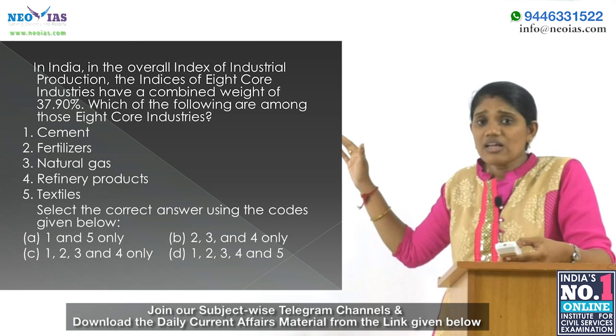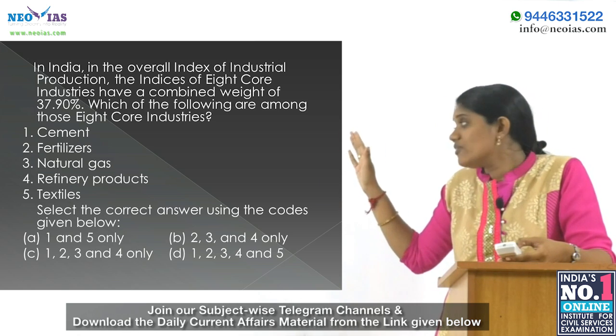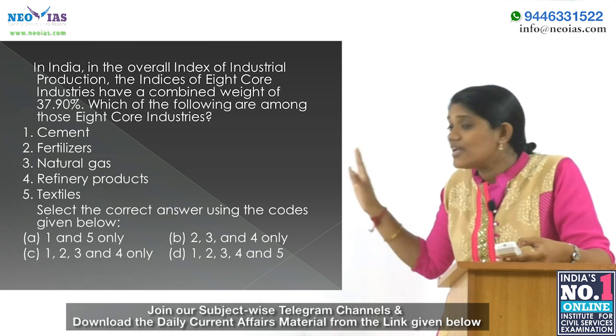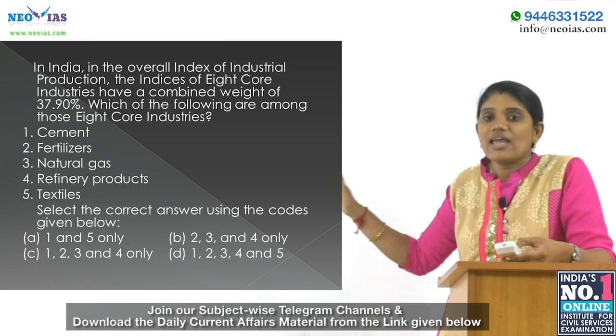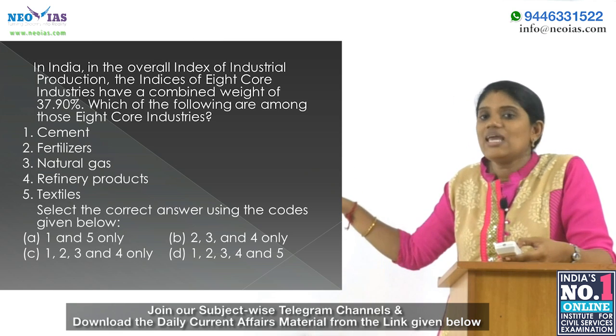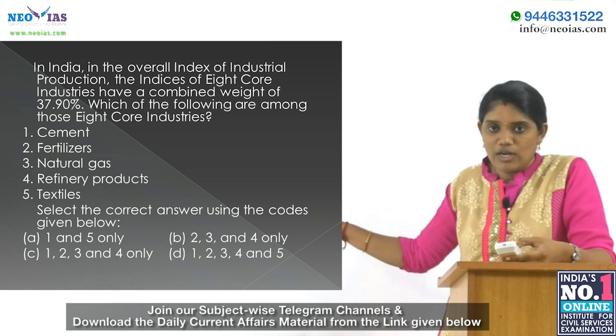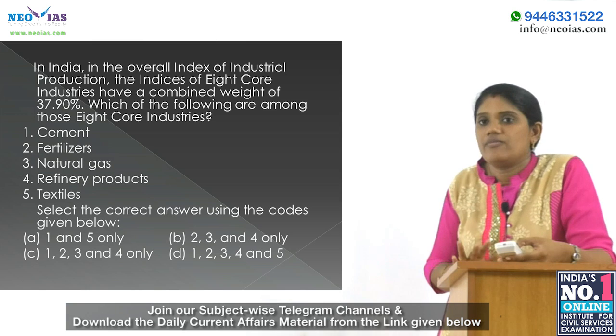Fertilizers, 3. Natural gas, 4. Refinery products, 5. Textiles. Select the correct answer using the codes given below. Options given are A. 1 and 5, B. 2, 3 and 4 only, C. 1, 2, 3 and 4 only, D. 1, 2, 3, 4 and 5.